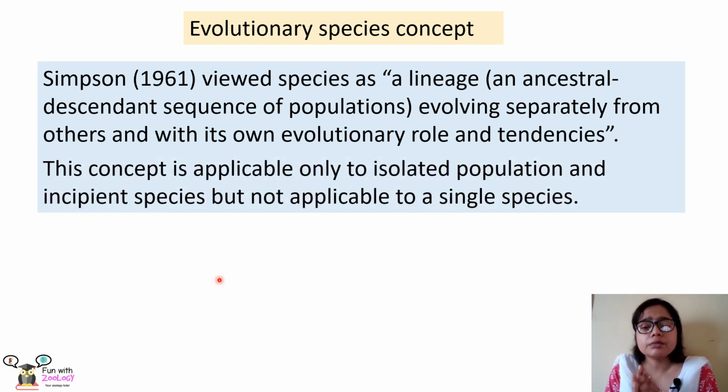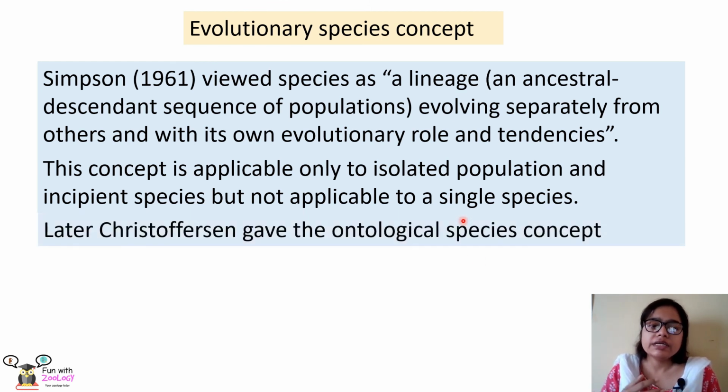But this concept is applicable only in the case of isolated populations and incipient species, and it cannot be applied to a single species.